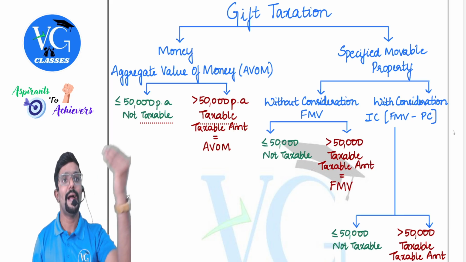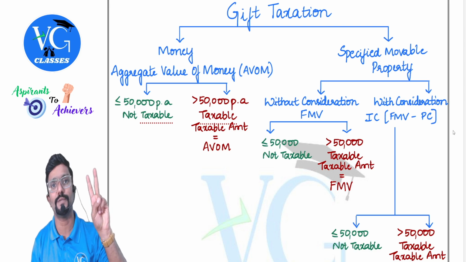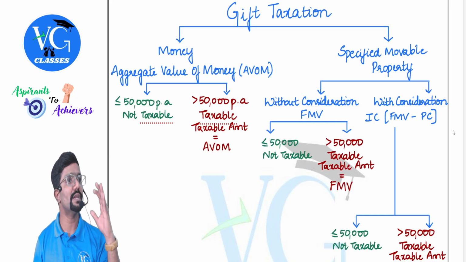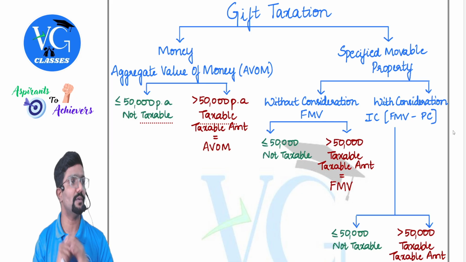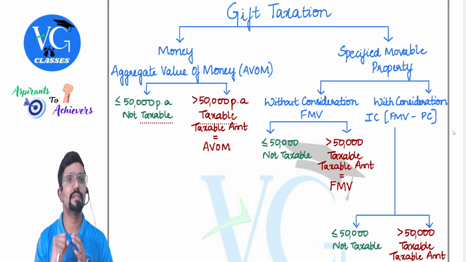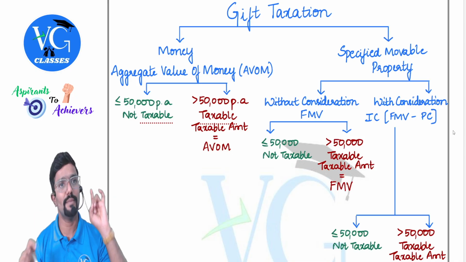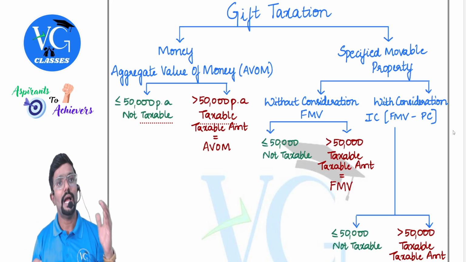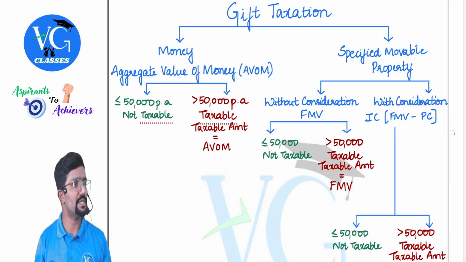For example, I purchased the shares from you for 20,000. What is the purchase price? 20,000. Whereas the fair market value of the shares is 80,000. So what is the inadequate consideration? 80 minus 20. How much is that? 60,000. Is 60,000 more than 50,000? Yes. So how much is taxable? 60,000. So simple. I have purchased movable property, but for inadequate consideration.